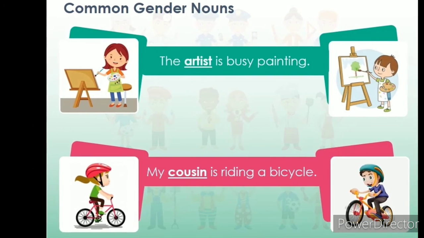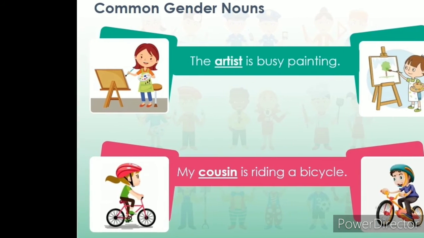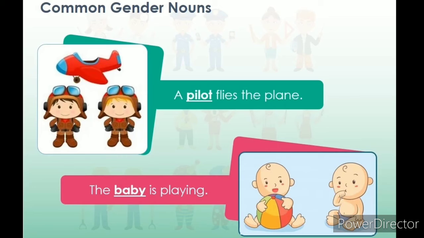Let's see some more examples of common gender nouns. Students, nurse, singer, relative and friends. And also painter, grandparents, reporter and police. So these all come under the common gender nouns.